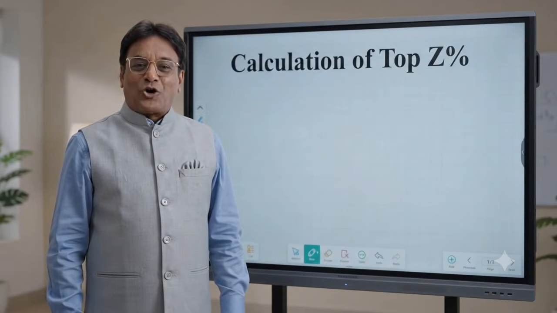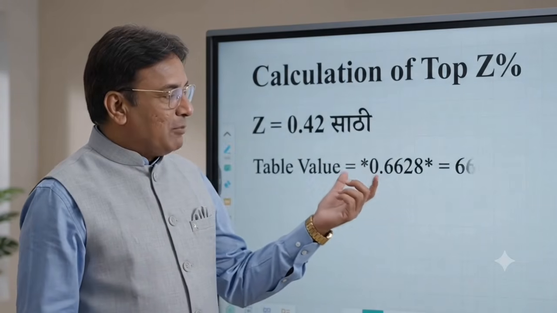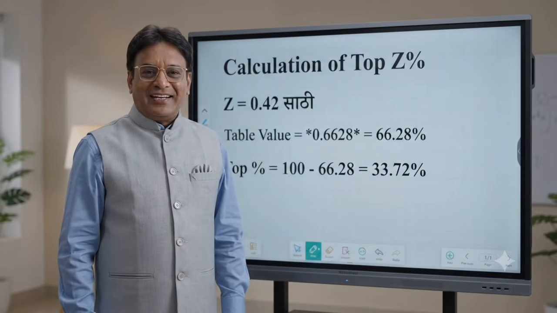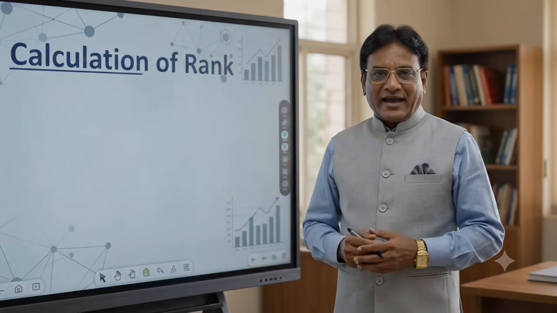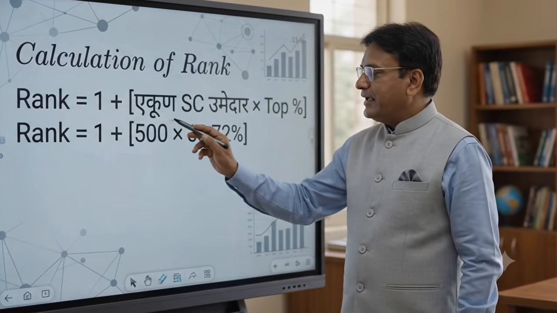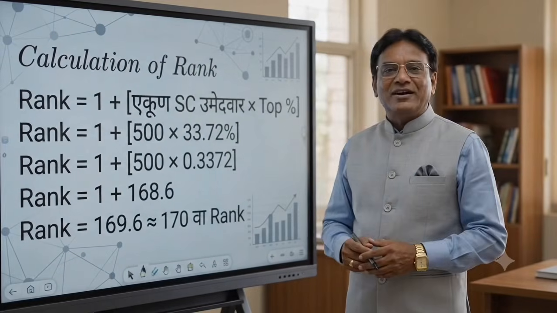Let's calculate the top Z percentage. We have Z equals 0.42. The table value is 66.28%. Subtracting gives 33. Let us calculate the rank. We use this formula. Here is the substitution. Multiplying gives 168.6. So the final rank is approximately 170.